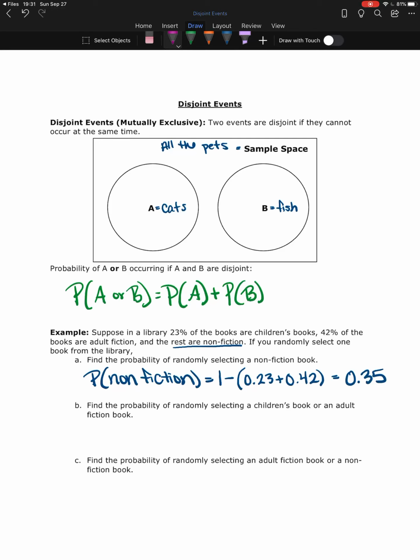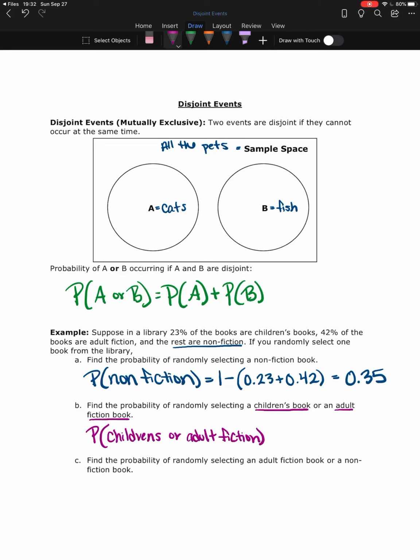So now find the probability of selecting a children's book or an adult fiction book. So we're looking for probability of children's or adult fiction. So now I cannot pick a book off the shelf that is both of those. If I pick a book up off the shelf and look at it, it's either going to be a child's book or it's going to be an adult fiction book.